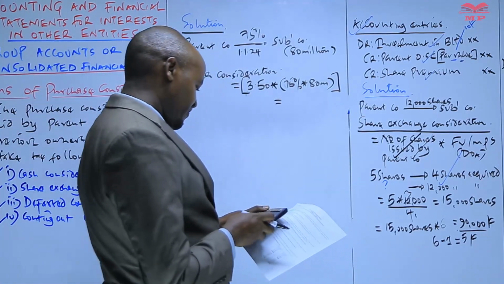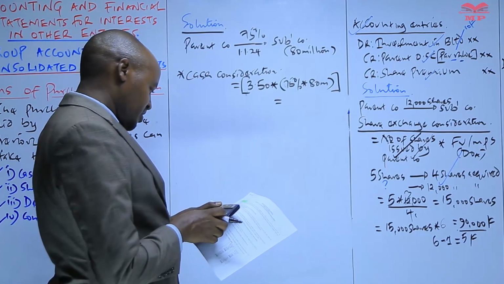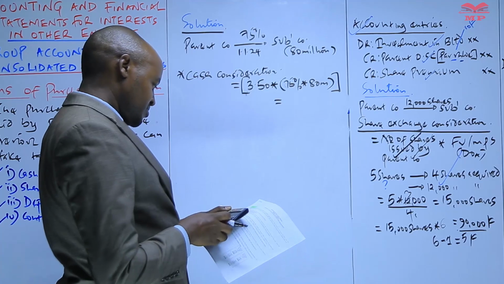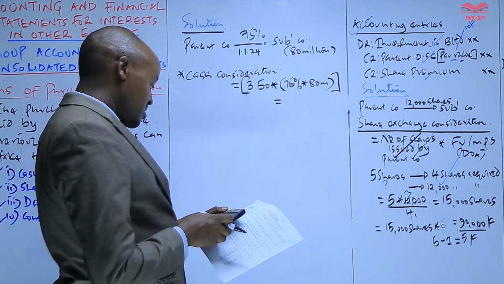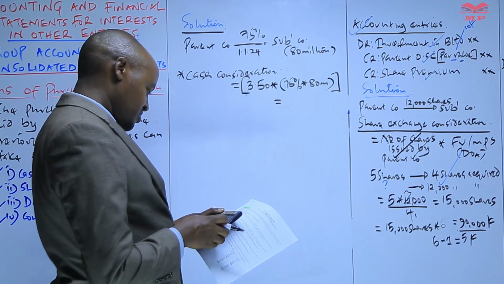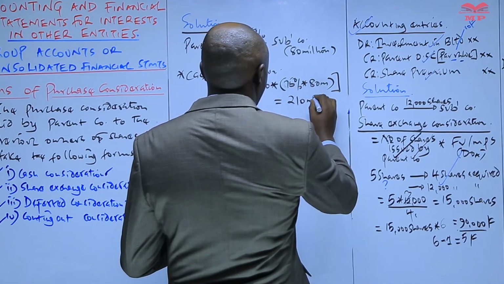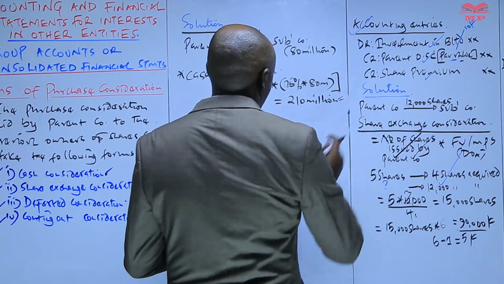We see what it will give us. So we have 0.75 times 80 times 3.5. So this will give us 210 million. So this is now the cash consideration.